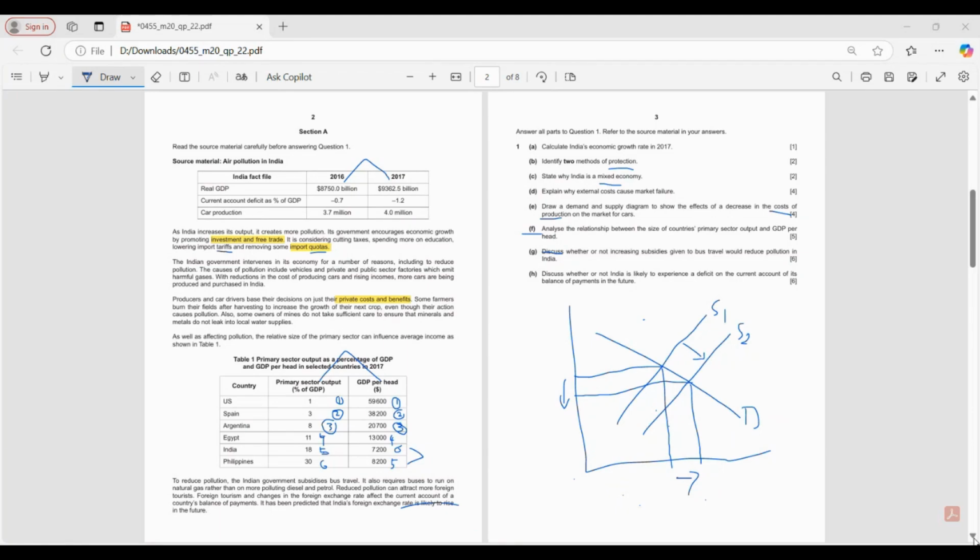Discuss whether or not India is likely to experience a deficit on the current account of its BOP. Right. So can we get the points from Mukund? Yes, ma'am.